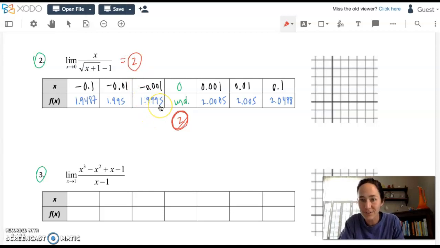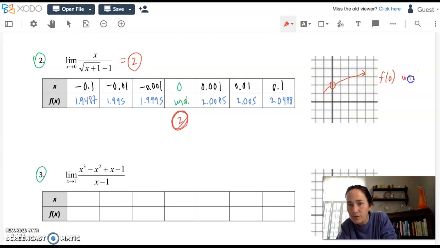And there are algebraic reasons why it's 2 as well. There's actually tricks. In the future, we're going to rationalize this denominator to see if we can get something to cancel out to do it easier. For now, I'll just show you the picture. If you were to graph it, you get this square root shape that's shifted up and over, and it's going to have a hole in it. There is no f of 0 that we can find, but there is a limit, right? We're going to say f of 0 is undefined. We saw that in the table. The limit, however, does exist. The limit as x approaches 0 of the function f of x does equal 2.